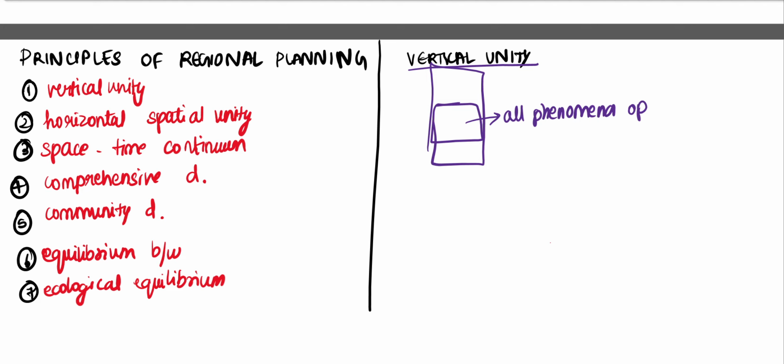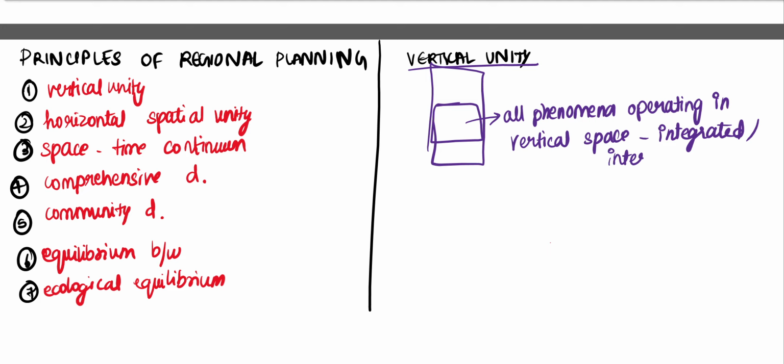All the actions taking place in this vertical space are fully integrated and interrelated with each other.